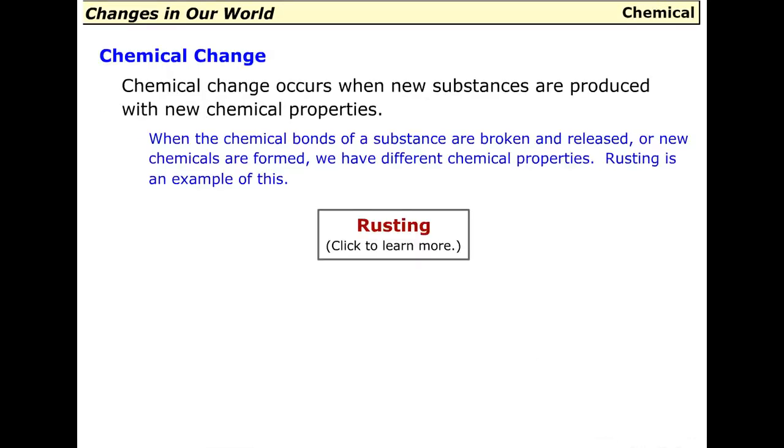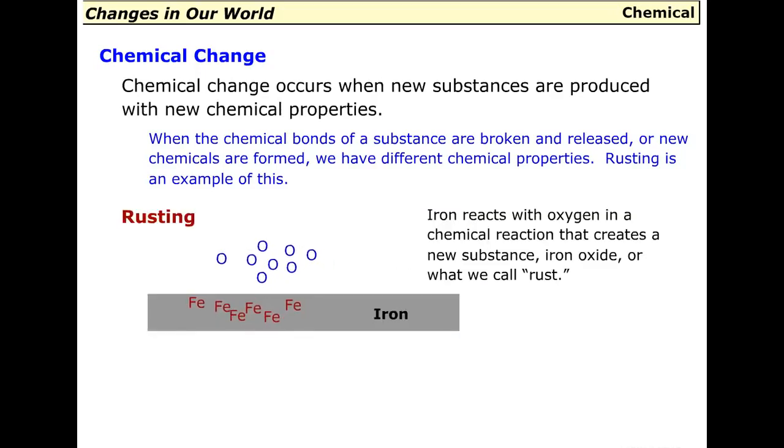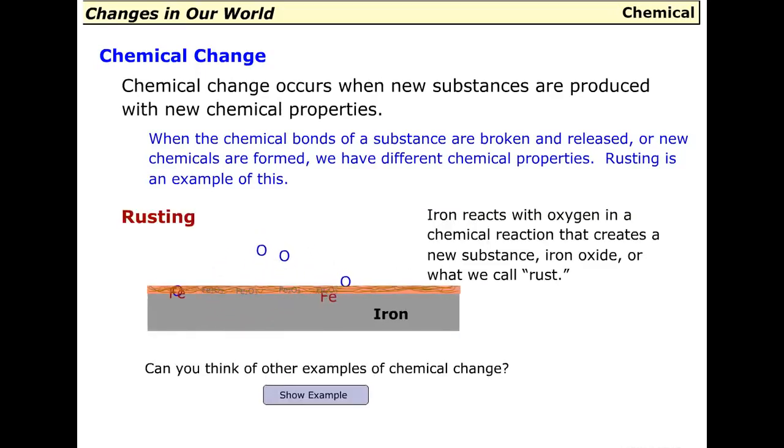Chemical change occurs when new substances are produced with new chemical properties. When the chemical bonds of a substance are broken and released, or new chemicals are formed, we have different chemical properties. Rusting is an example of this. Iron reacts with oxygen in a chemical reaction that creates a new substance, iron oxide, or what we call rust.